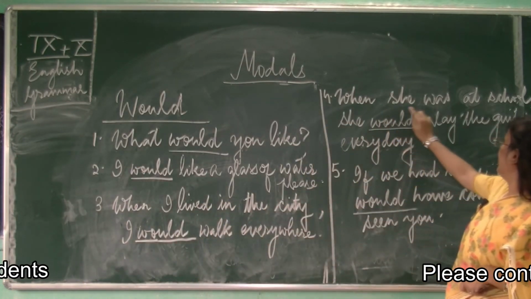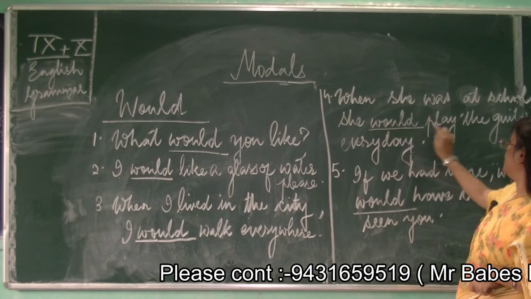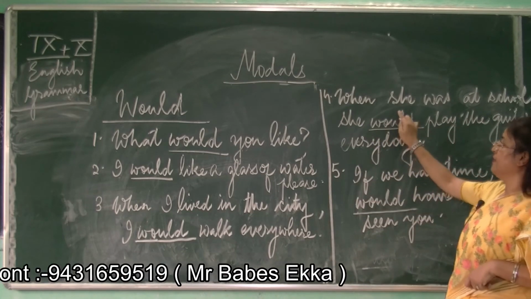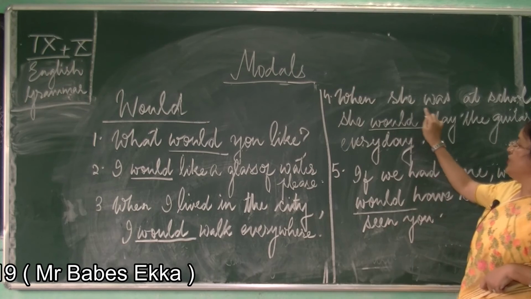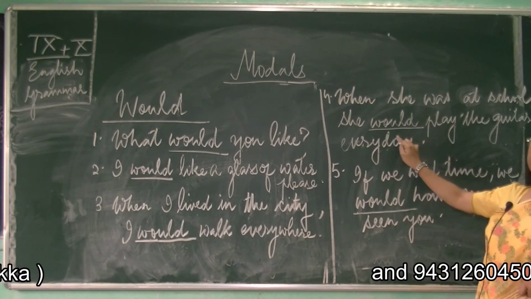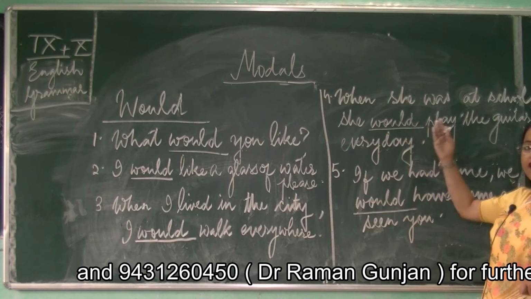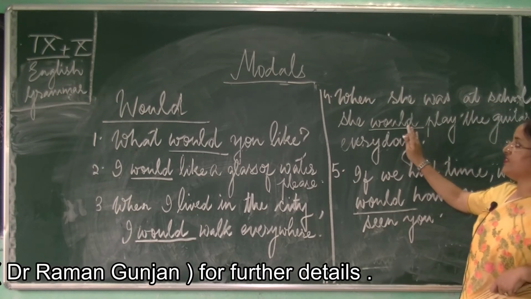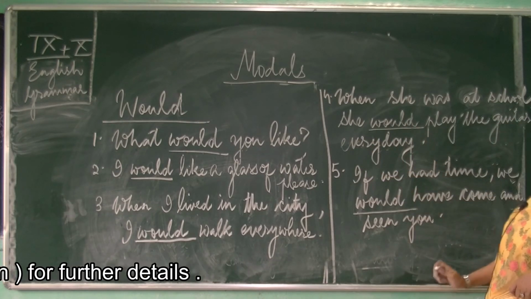Next is, when she was at school, she would play the guitar. The same thing, past habit. When she was at school, she would play the guitar. So this is her past habit. So to express past habits, we use the modal would.